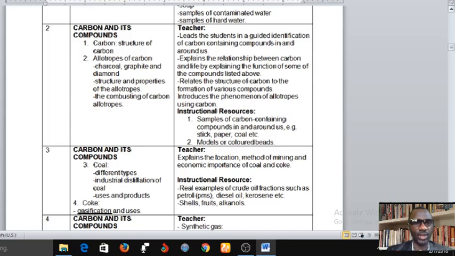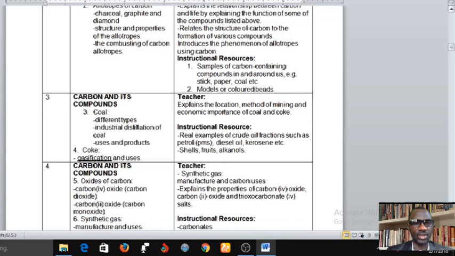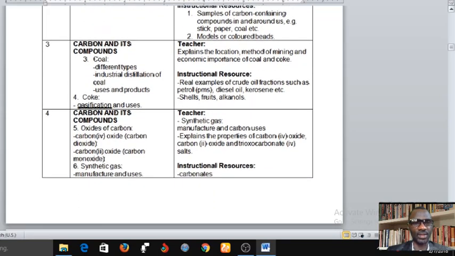And then in week 3, still on carbon and its compounds, we'll study coal. Coal, which is another allotrope of carbon, different types of industrial distillation of coal, and we'll also look at the uses of coal. Still on carbon and its compounds, we're going to look at coke and what we call gasification and uses.